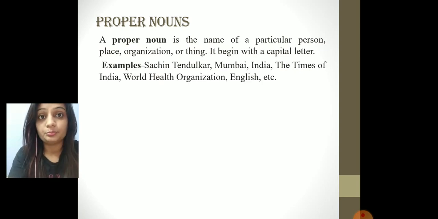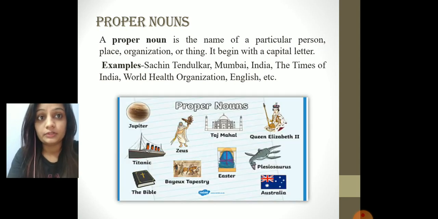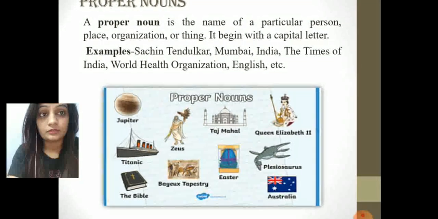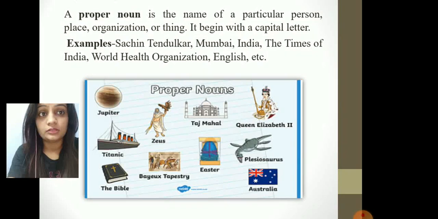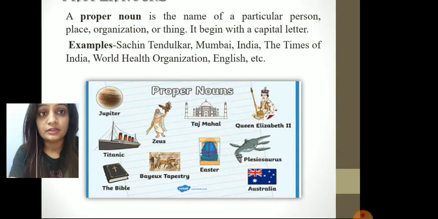For example, Sachin Tendulkar. It's the name of a particular person. Mumbai, India, Times of India. These are examples of proper nouns. In this chart, we can see proper nouns like Jupiter, Taj Mahal, Easter. These are the naming words.